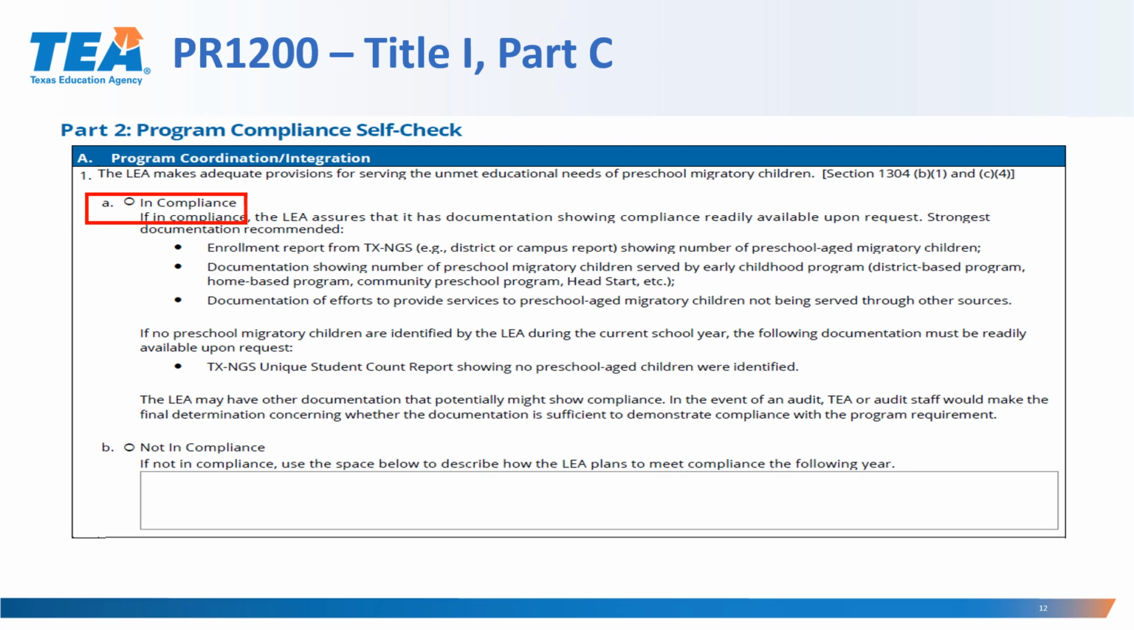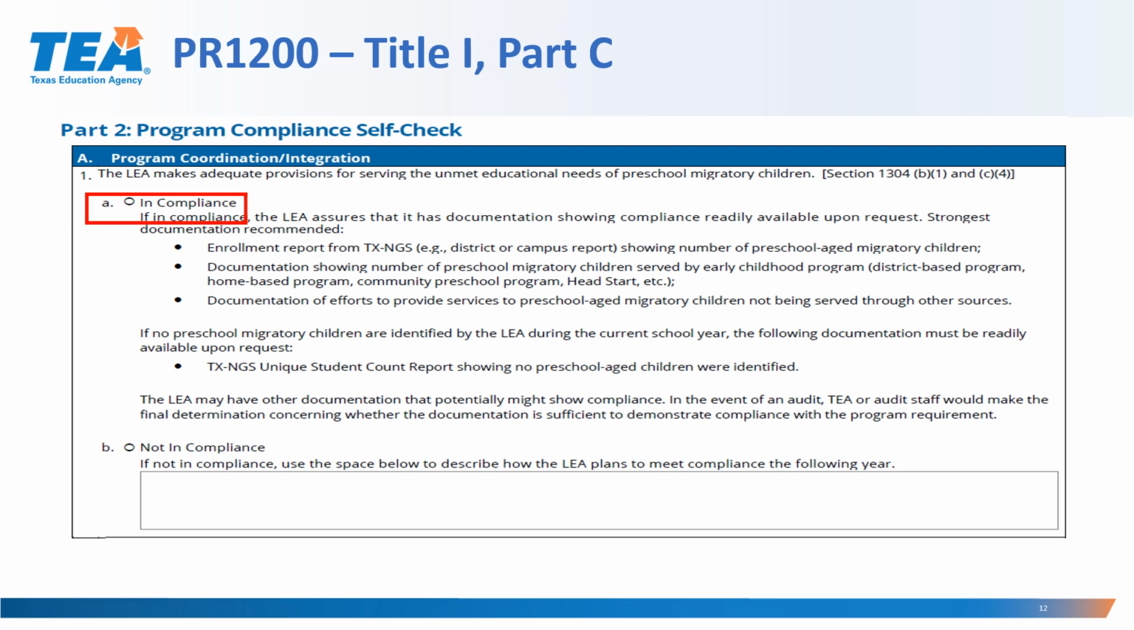Some of the strongest documentation that we recommend are enrollment reports from TXNGS, for example, district or campus reports showing the number of preschool-age migratory children; documentation showing the number of preschool migratory children served by early childhood programs, whether district-based programs, home-based programs, community preschool programs, or Head Start, etc.; as well as documentation of efforts to provide services to preschool-age migratory children not being served through other sources.